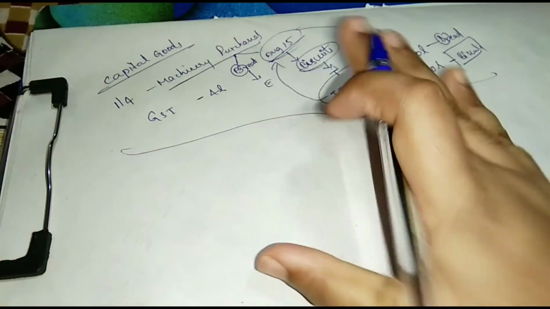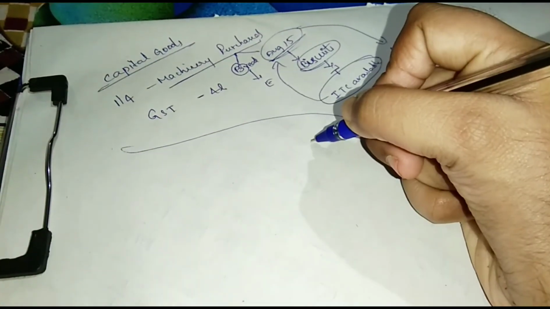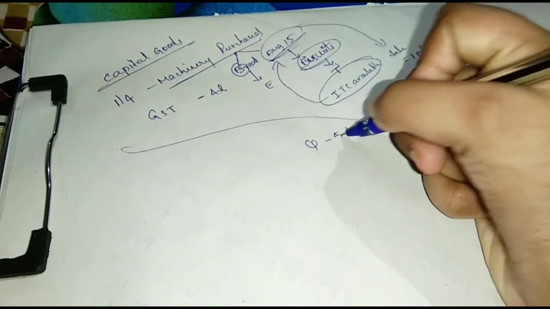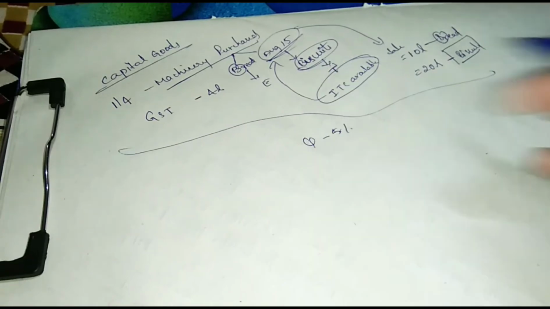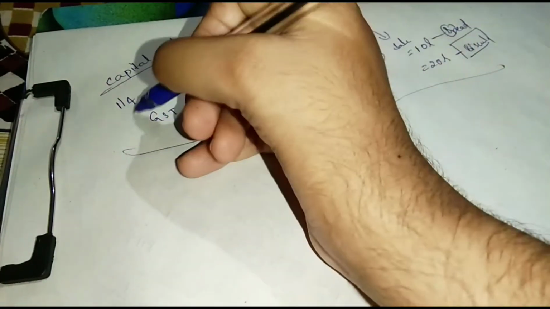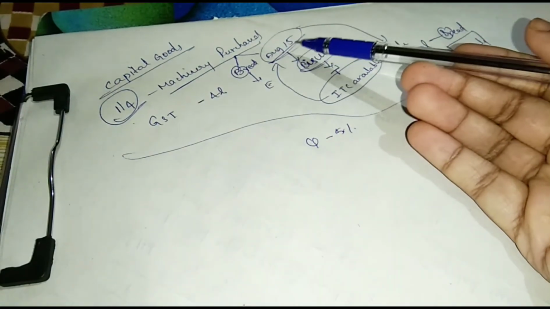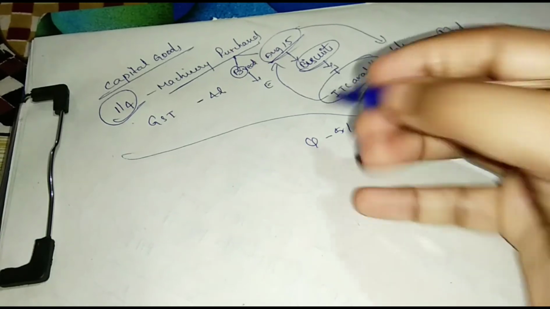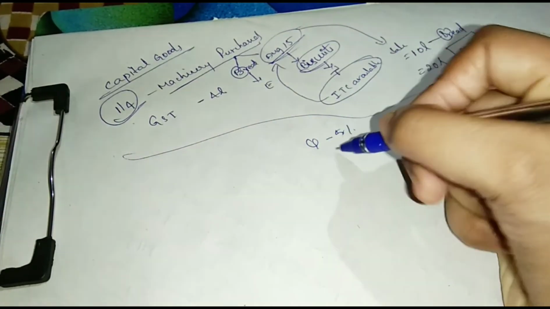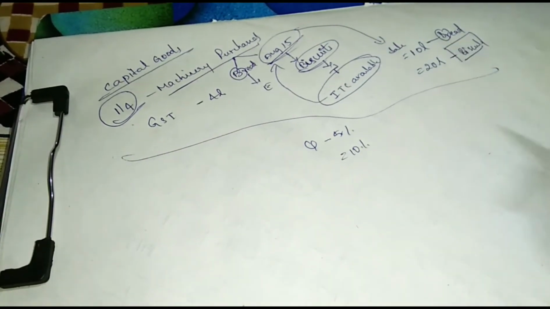GST rate is 5% per quarter. In the question there are 2 quarters. Actually, the machine was purchased in April and taxable supplies started on August 15. There are 2 quarters, so 10%.